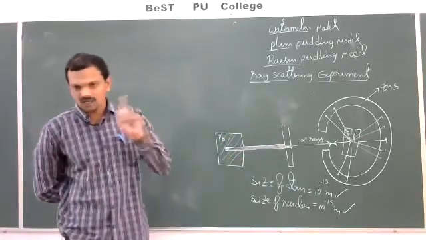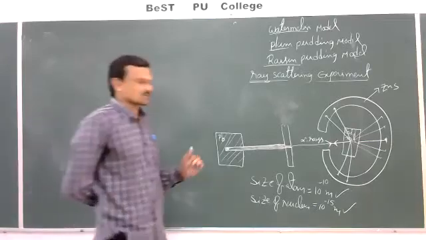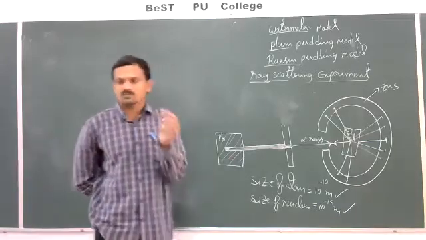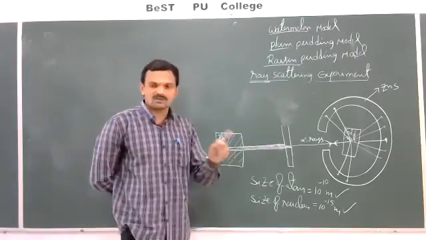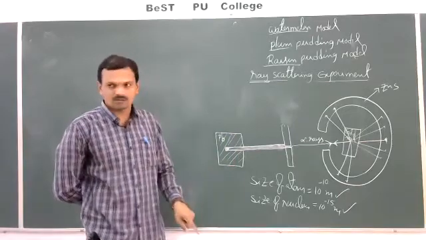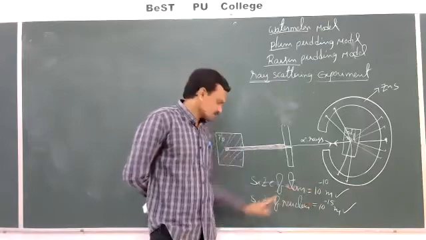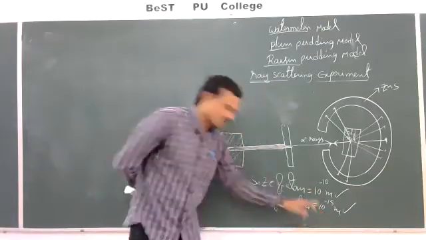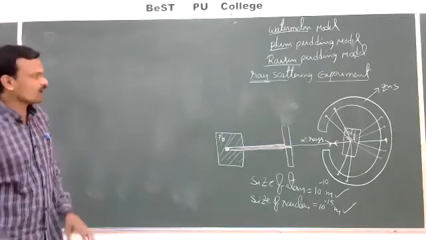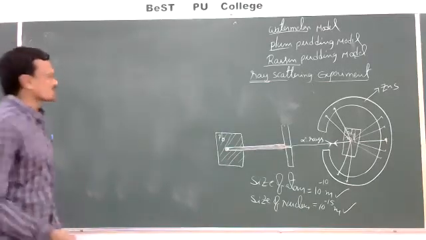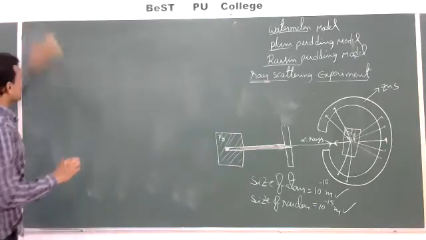Since only one particle is bounced back, it indicates that all mass particles and positively charged particles are present in the small central part of the atom called the nucleus, and the size of the nucleus is very much less compared to the size of the atom. Size of atom is in the range of 10 to the power of minus 10 meters, size of nucleus is in the range of 10 to the power of minus 15 meters. These are the conclusions. Now, from these 3 observations and conclusions, Rutherford proposed an atomic model.